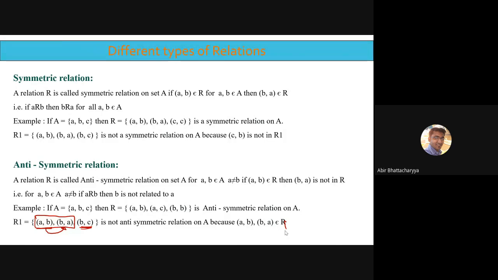Distinct element not present means by default it's antisymmetric. Very good thought. Well done. Any more questions, please do ask me. Think about these two things. It's not an easy task to understand in one go.